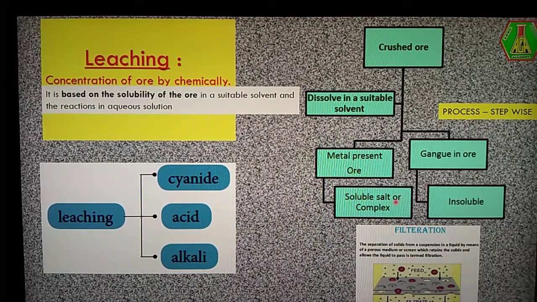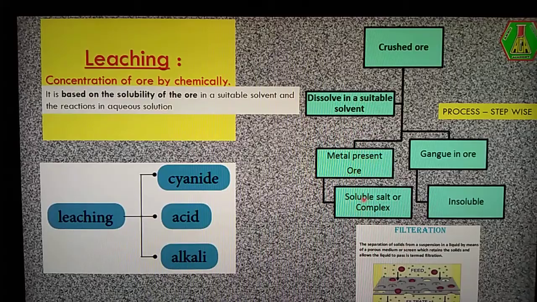Both are separated by the filtration process. You know that this is called a filter. When we add this mixture into the filter, the insoluble impurities are larger in size. The red color spheres are the insoluble impurities, so they are retained above the filter.